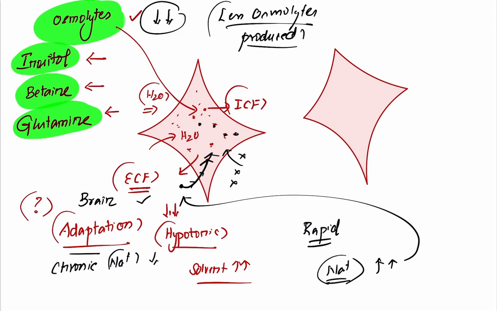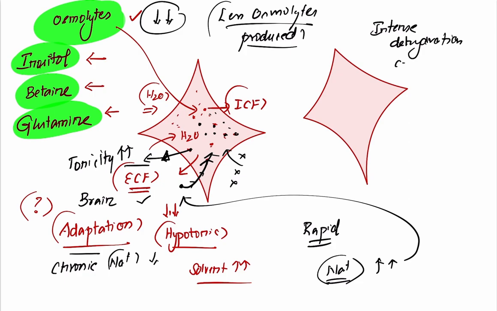Now when the tonicity of the extracellular fluid increases, then in the absence of osmolytes in normal content, the water will be happy to move outside. If the water starts moving outside in a rapid fashion, then intense dehydration can happen inside the cells. And when this intense dehydration happens in the neuronal cells,